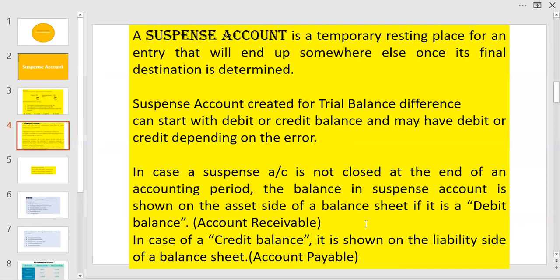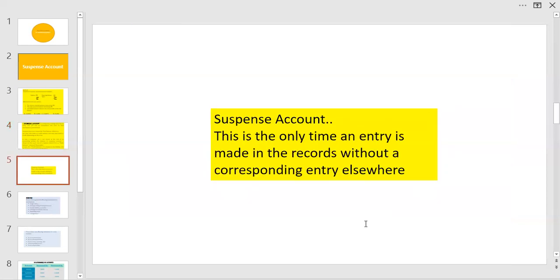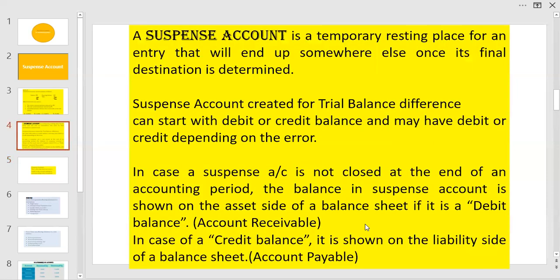As a passing remark, suspense account is the only account which is opened with a single entry without the double entry being made elsewhere. Then, by further checking and investigation, all errors would be identified and will be corrected accordingly.